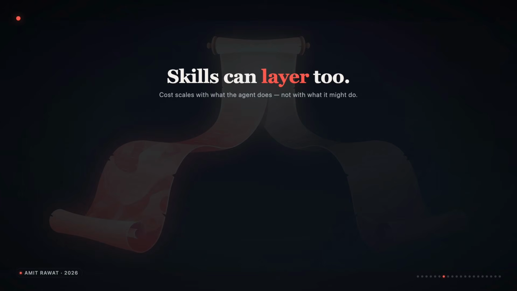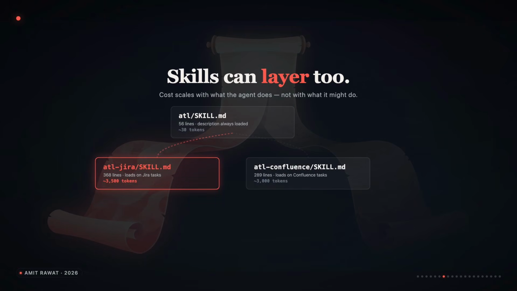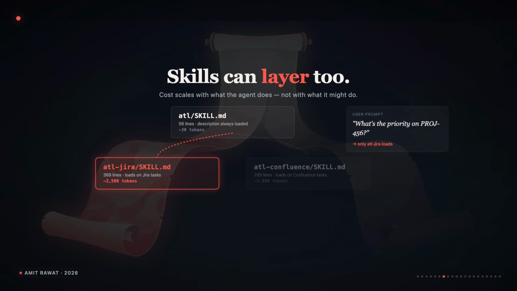Here is the part most people miss when they first see skills. Skills can layer. The base skill.md file at the top of my atl-cli is 56 lines, name, description, a routing table. When the agent needs Jira specifically, it pulls in atl-jira/skill.md. That one is 368 lines. When it needs Confluence, it pulls in atl-confluence. Most conversations only need one. The token bill scales with what the agent actually does, not with what it might do.